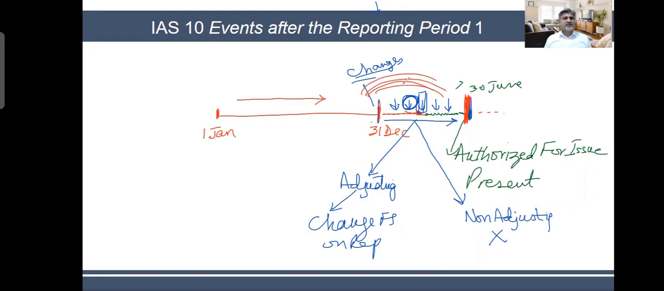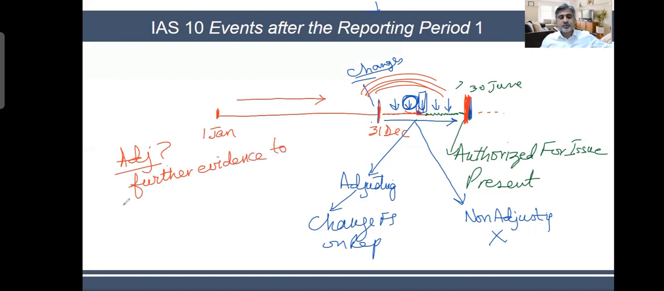So naturally, what type of events are adjusting events? You might be thinking, what are the adjusting events? The standard says that adjusting events are those events which provide further evidence to the conditions that existed on the reporting date. So adjusting events are those events which provide further evidence, which means that some evidence was available before. The word is further evidence to the conditions that existed on the reporting date, which means on 31st of December.